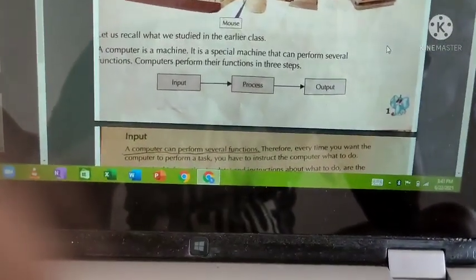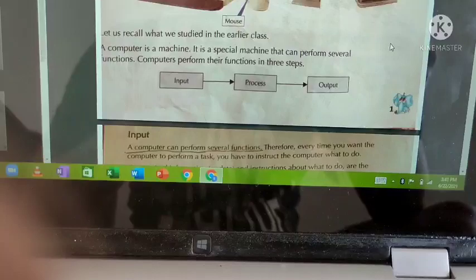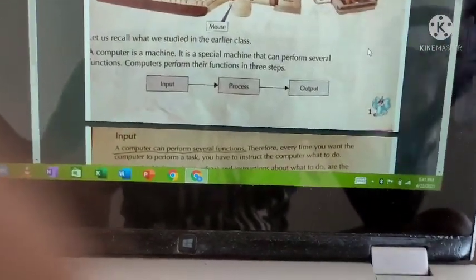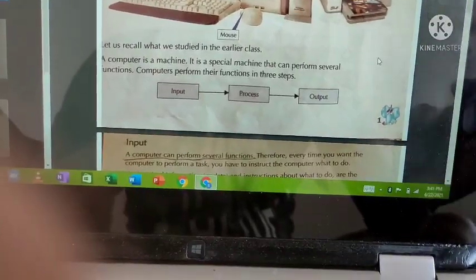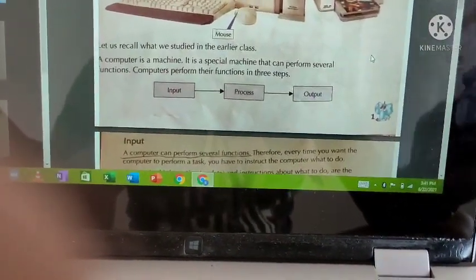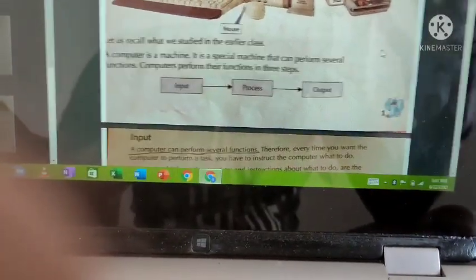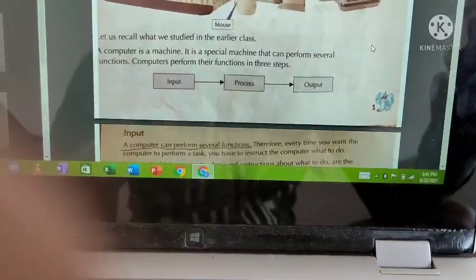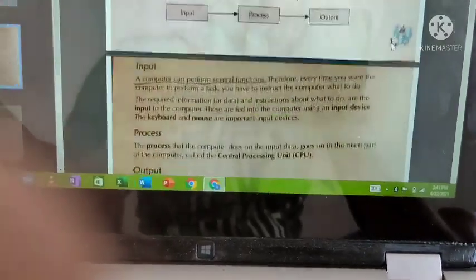Computers perform their functions in 3 steps. Means the computer works using 3 steps. What are those steps? Input, process and output. The computer works in 3 ways. What are those? Input, process and output. That is what we are going to see today.